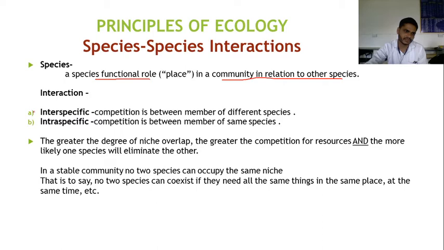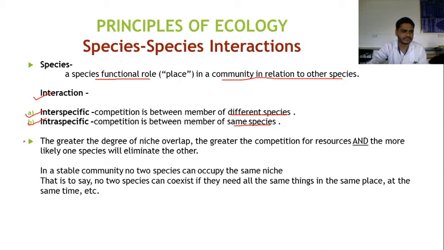Then the next one is interactions. The interactions are mainly of two types. One is interspecific interactions and the second one is intraspecific interactions. In an interspecific interaction, there is competition between members of different species, and in an intraspecific interaction, there is competition between members of the same species. This is the difference between intraspecific and interspecific interactions.